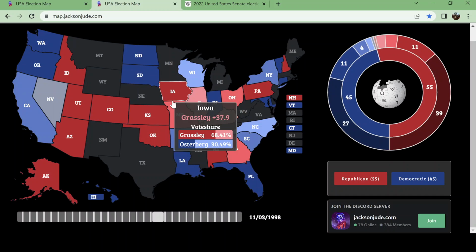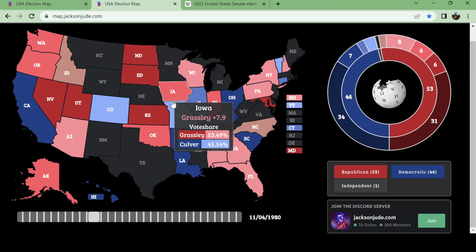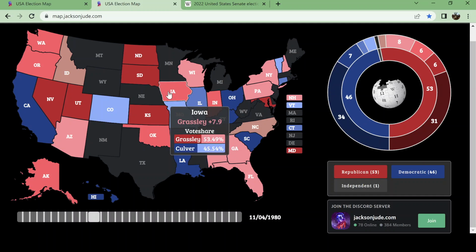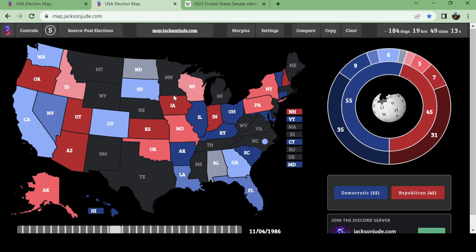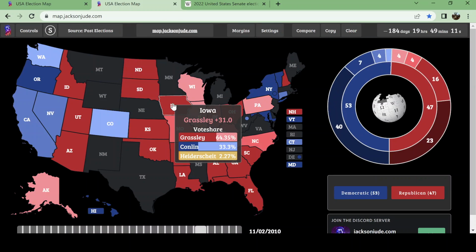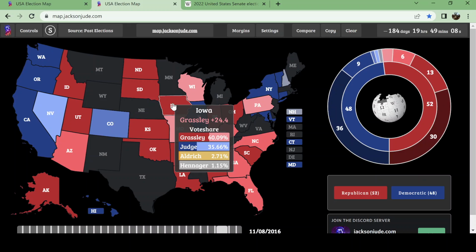And part of that goes back to his history. If you go back to 1980, that was the only time he won by anything less than 15 points. And even then, this was against an incumbent. He won his first election with 53% of the vote and an 8-point margin. That's pretty impressive for a challenger. As you can see, he had won very strong victories. And while 2016 was a lot closer than some of his previous victories, it was still a fantastic performance, especially in comparison to Donald Trump, who easily swept the state as well.